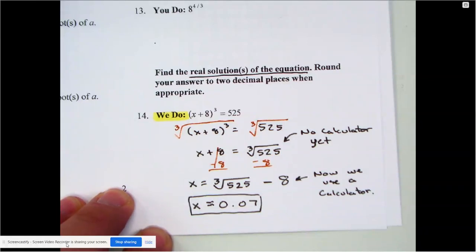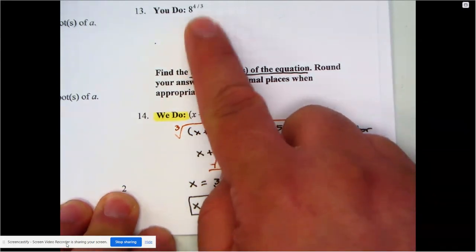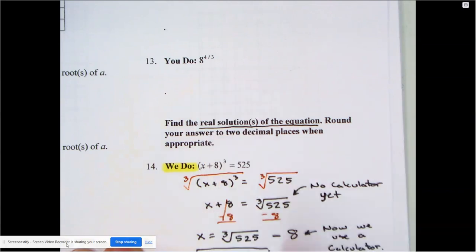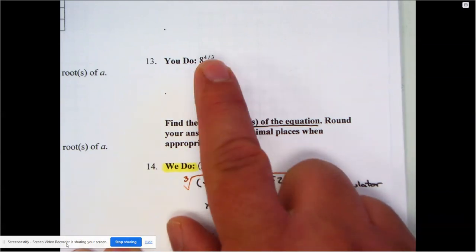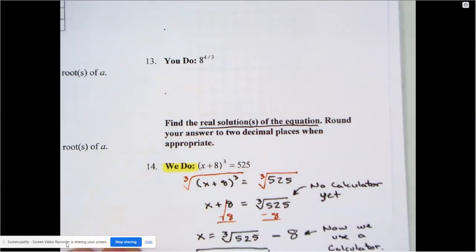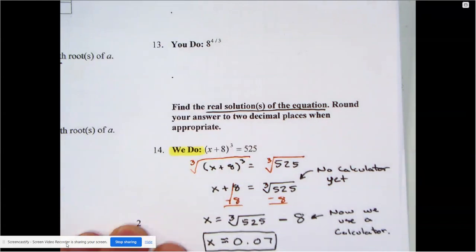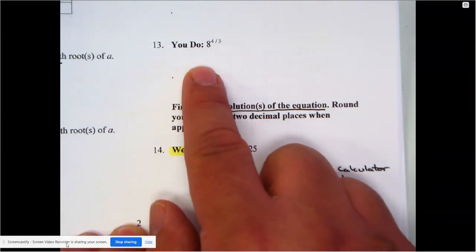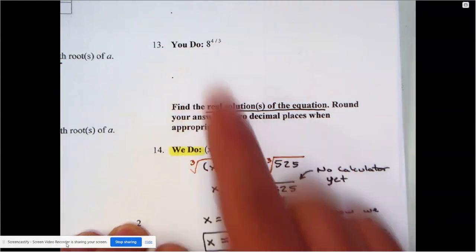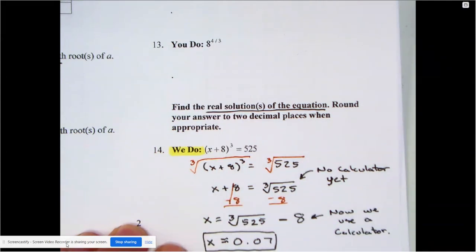All right, we're going to pause the video for a moment. What I need you to do right now is work up to number 13. Do everything up to number 13. Please don't go beyond, so that you can review with me as we go along. Right now you're working on numbers 1 through 13, which is basically anything left so far on these first two pages. So we're going to pause the video, get to work, and then we'll come back and do the rest.